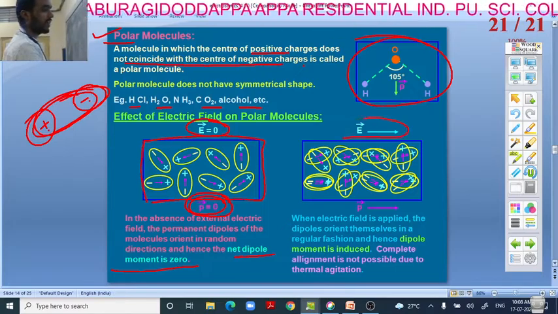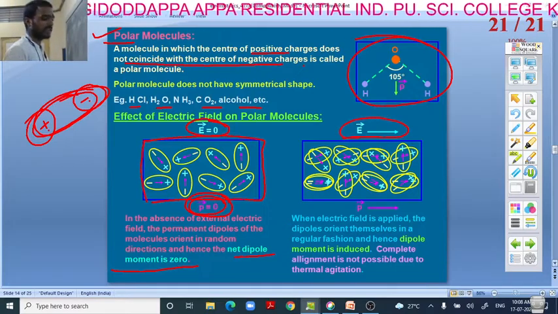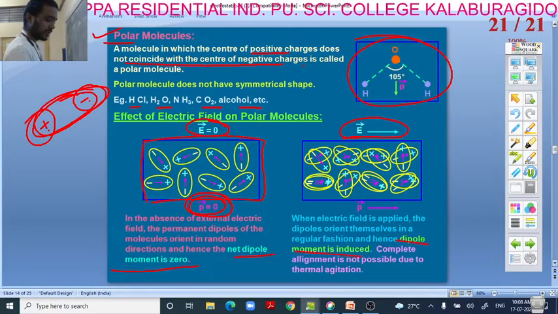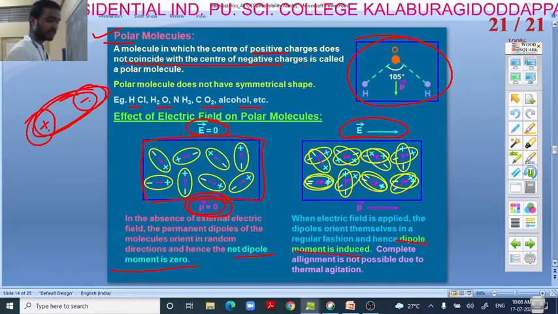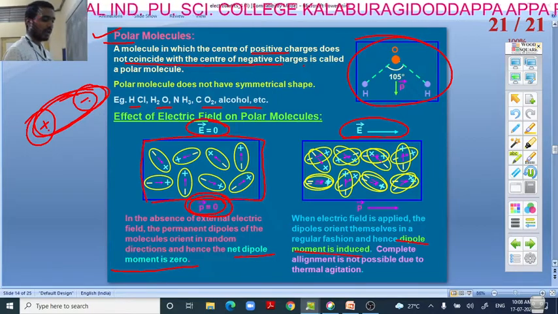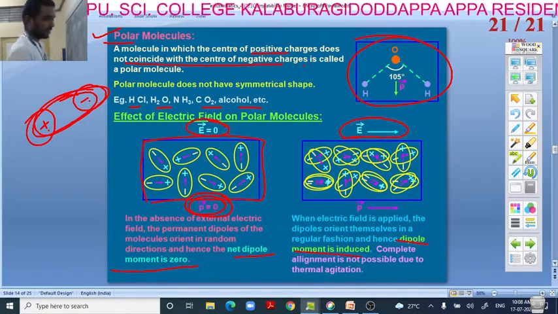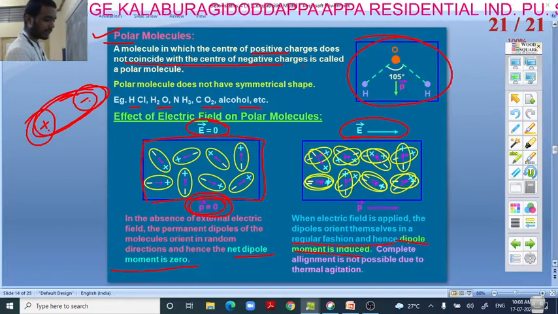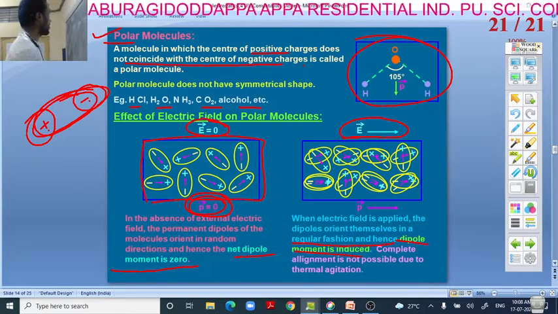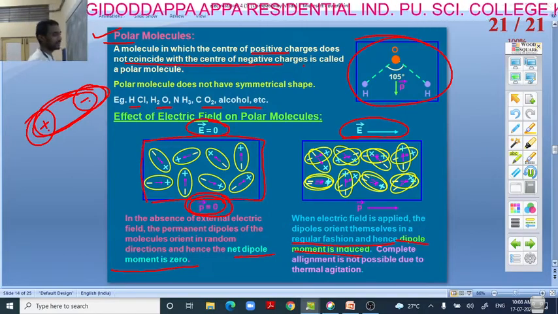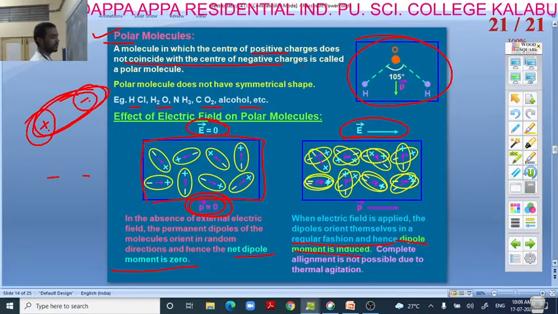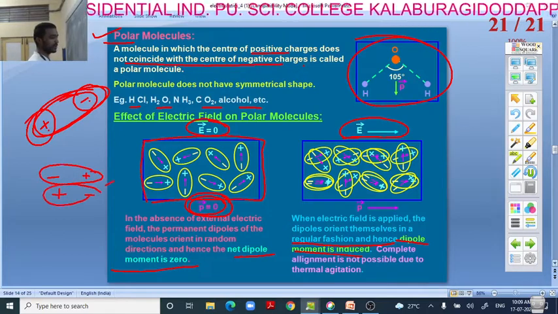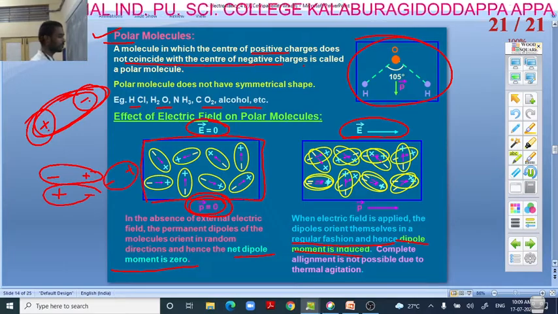So, in the presence of an electric field, the dipole moment is induced. That means all the molecules will orient themselves in a regular fashion, and hence dipole moment is induced here. For example, say this is positive, this is negative, positive, positive, negative, and like this, randomly they will orient.